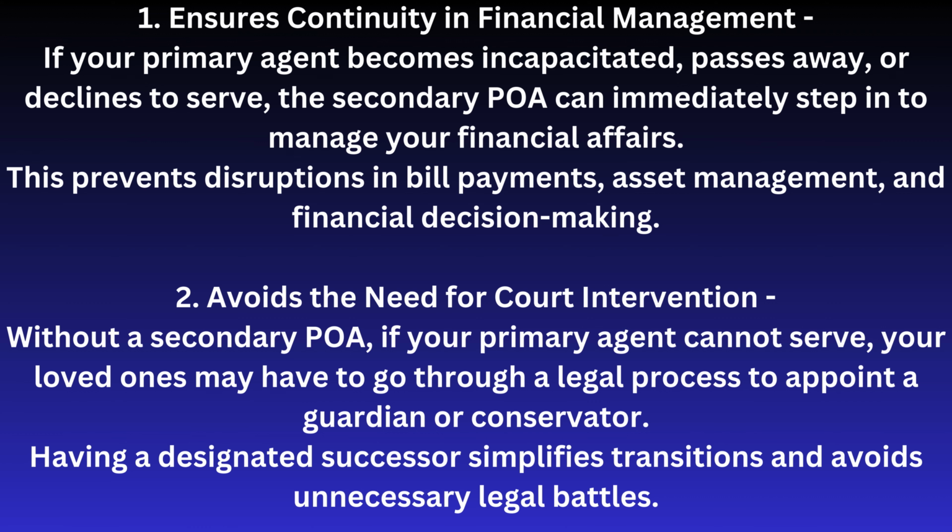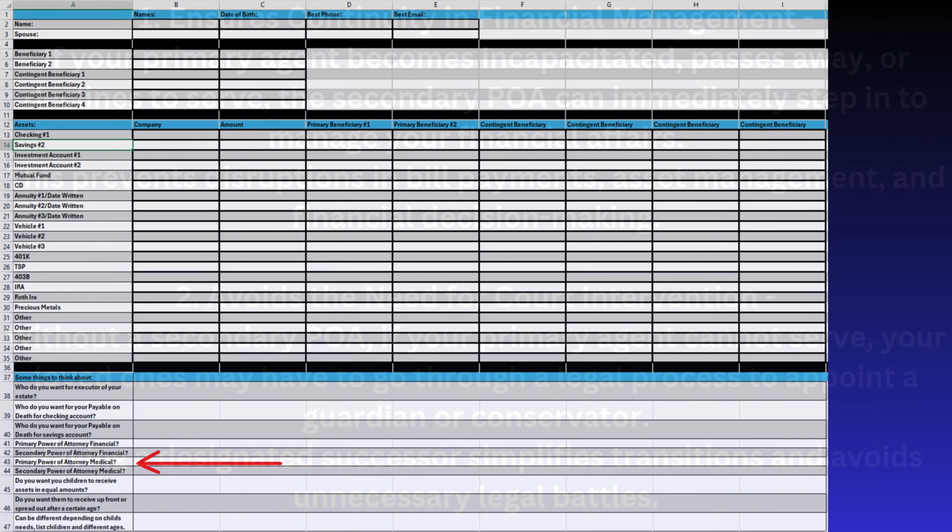2. Avoids the need for court intervention. Without a secondary POA, if your primary agent cannot serve, your loved ones may have to go through a legal process to appoint a guardian or conservator. Having a designated successor simplifies transitions and avoids unnecessary legal battles. Row 43 asks for a primary power of attorney, medical, for you and your spouse.